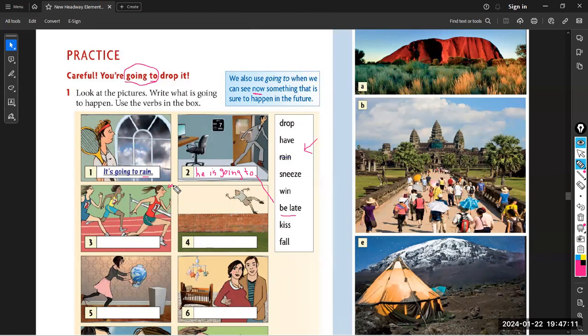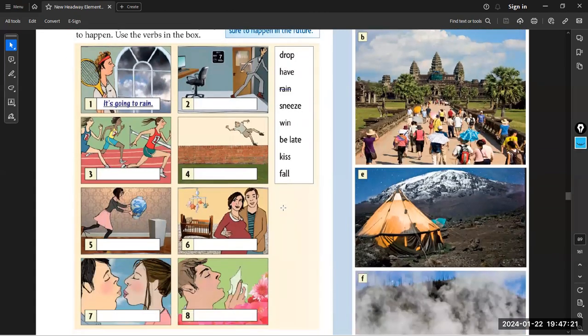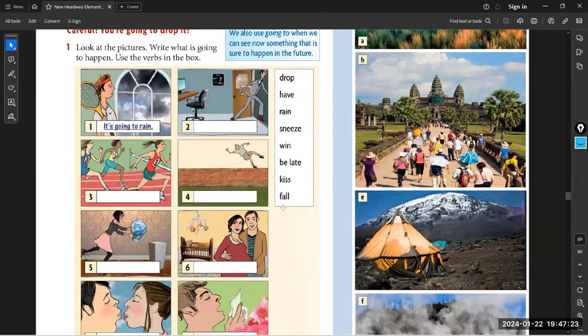She's going to win. Bravo. She is going to win. Exactly. So this is it. Now the next picture. We have picture number 4.